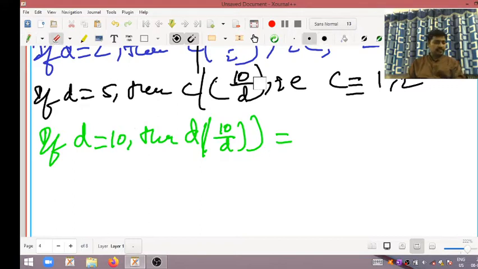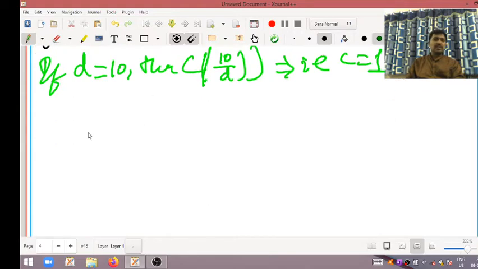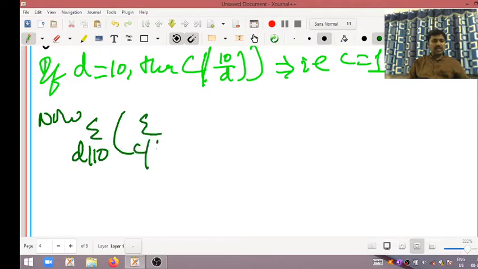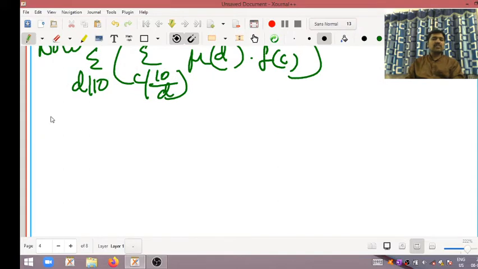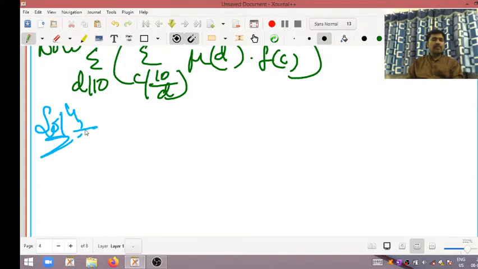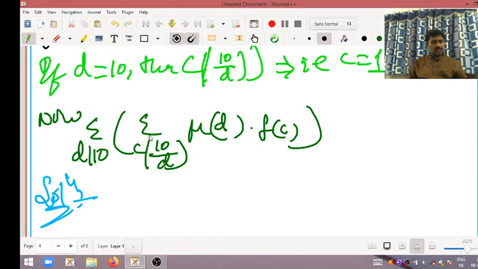See here, c divides 10 divided by d. That implies c is equal to only 1. Now, the summation over d dividing 10 of the summation over c dividing 10 divided by d of Mobius of d into f of c. Okay, my dear friends, see here, the answer. See, summation over d dividing 10, write as it is.